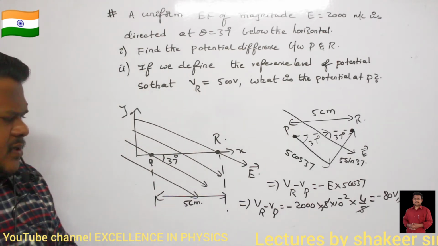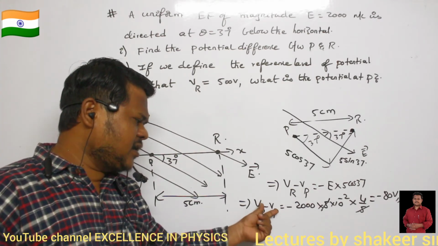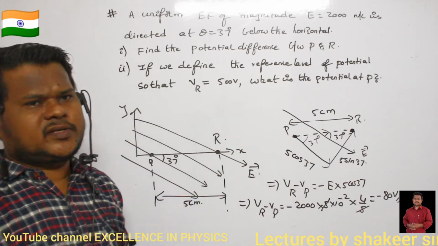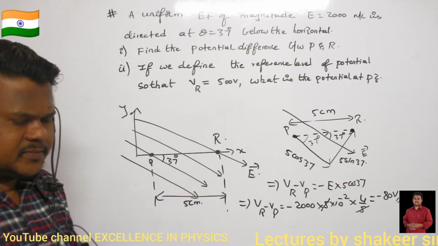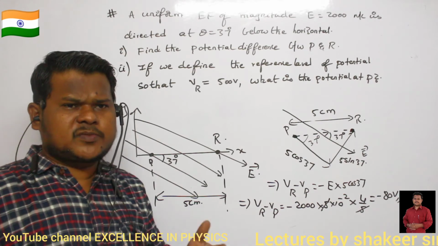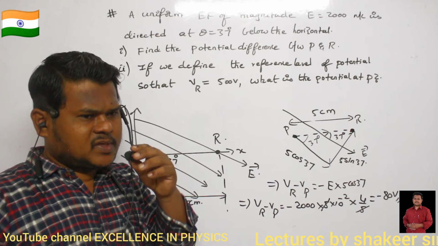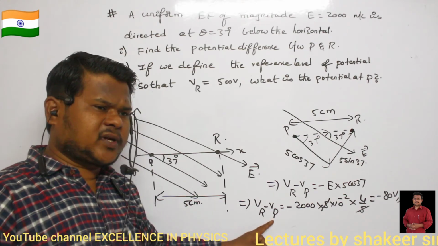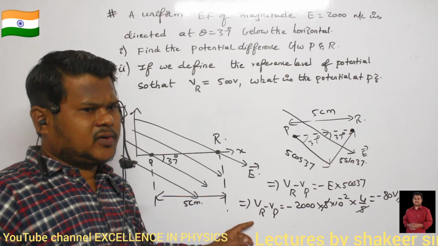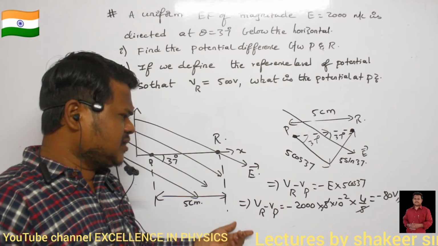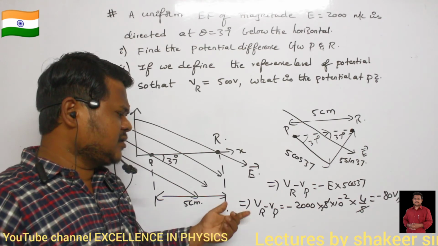So the potential difference between VR and VP is minus 80 volts. What does minus 80 volts indicate here? It means that P is at a higher potential and R is at a lower potential. That is the meaning of this, and that is the reason I got a negative value.